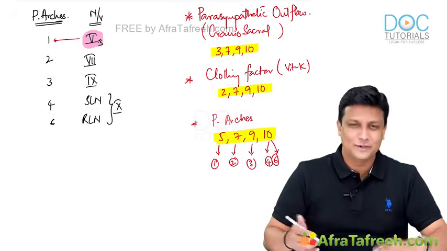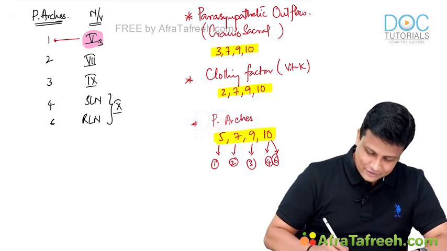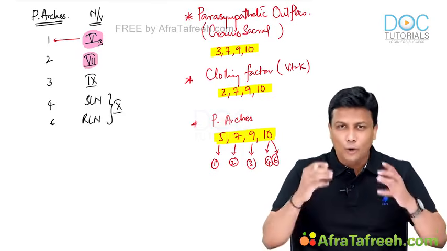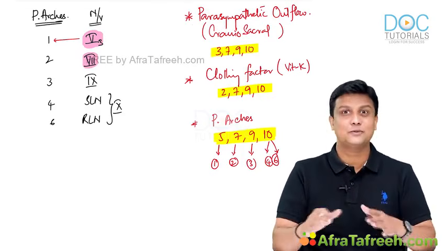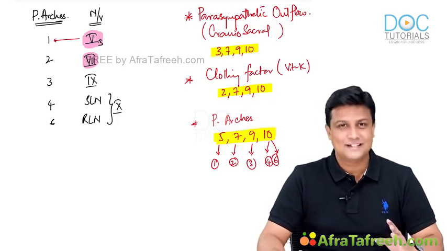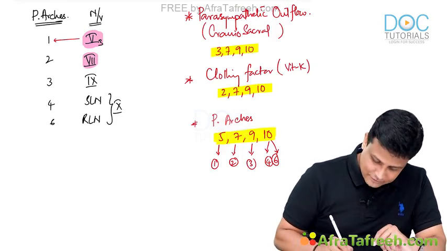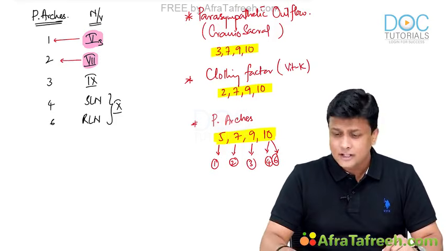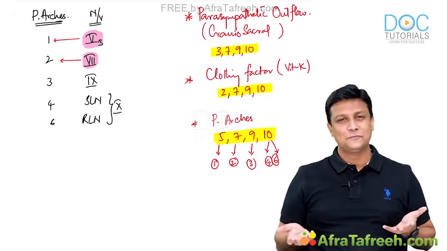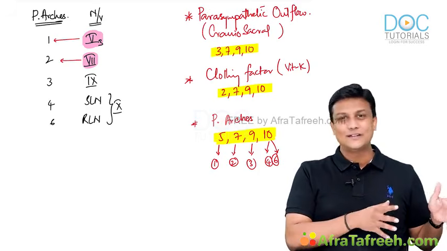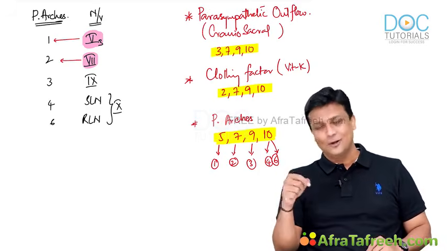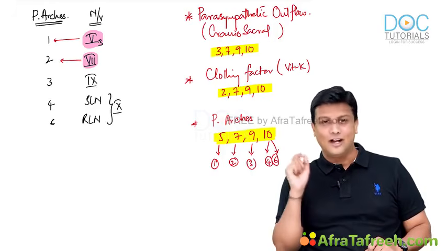Similarly, who doesn't know about this one, guys? The facial nerve is supplying what? It is supplying all the muscles of facial expression. So all those muscles of facial expression have to be derived from which arch? Second arch only. So muscles of facial expression are derived from the second arch. That is the reason why I told you it's like a revision of cranial nerves. From the cranial nerves we studied in head and neck gross anatomy, recall whatever muscles are supplied, all of them are derived from that particular arch.